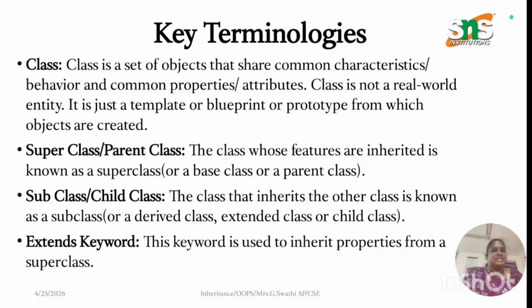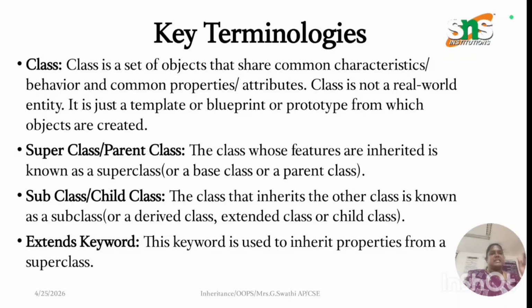Key terminologies: class, subclass and superclass, superclass and parent class, subclass and child class, and the extends keyword. A class is a set of objects that share common characteristics, behaviors, properties and attributes. A class is not a real-world entity; it is just a template or blueprint or prototype from which objects are created. Superclass and parent class are the same: the class whose features are inherited is known as the superclass, base class or parent class. A subclass is a class that inherits another class, also known as a derived class, extended class or child class. The extends keyword is used to inherit the properties from the superclass.